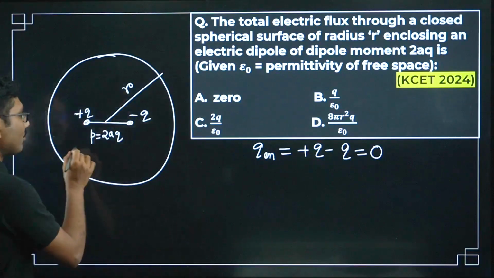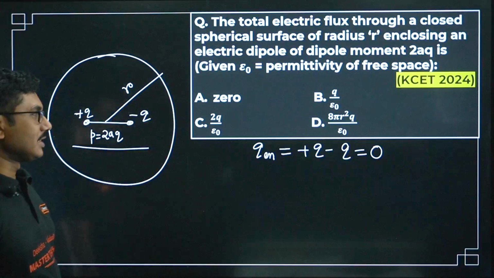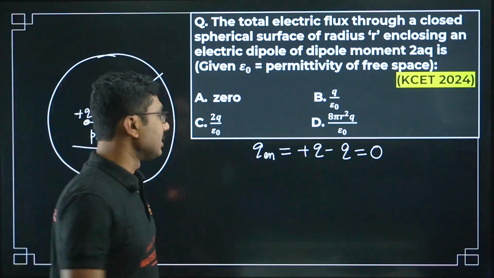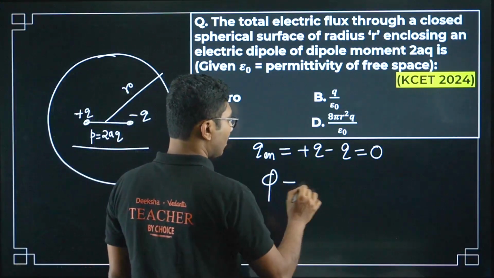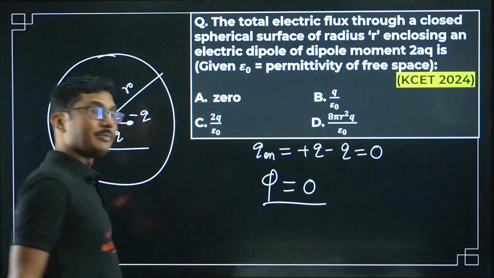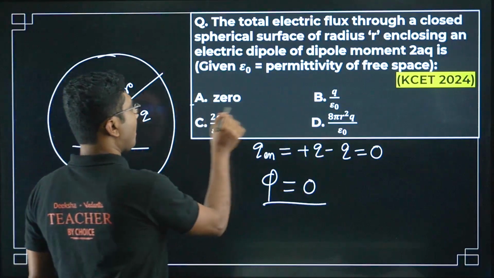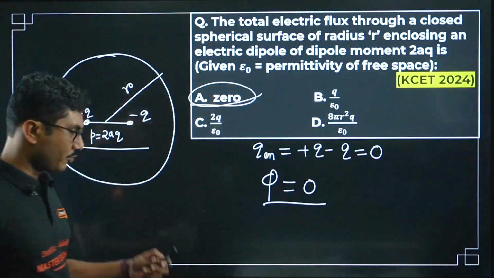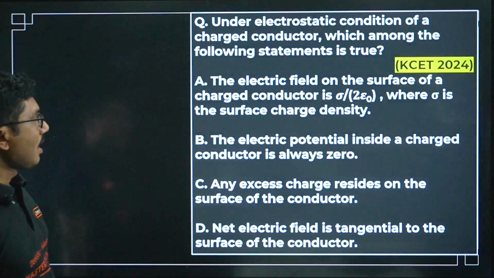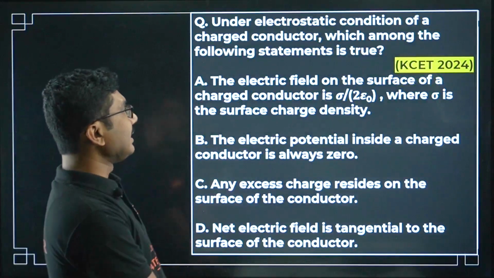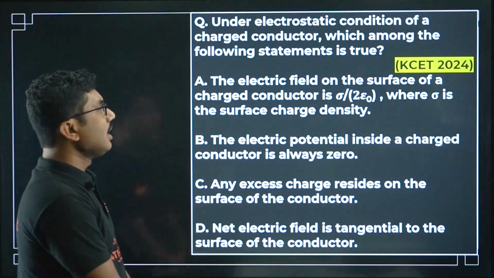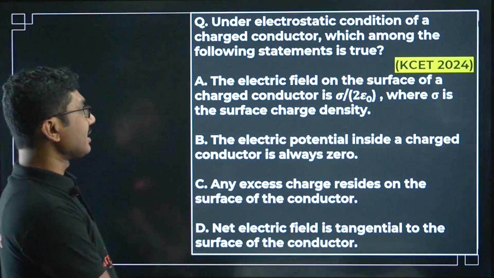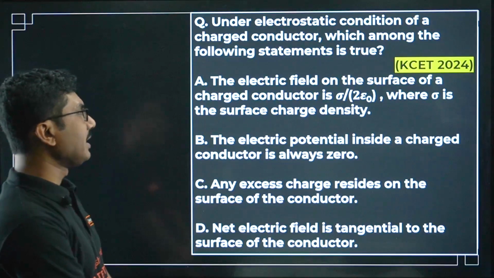So if you enclose a dipole inside a spherical surface or any surface, the flux will always be 0. So the correct answer is option A, 0. Next question. Under electrostatic condition of a charged conductor, which among the following statements is true?